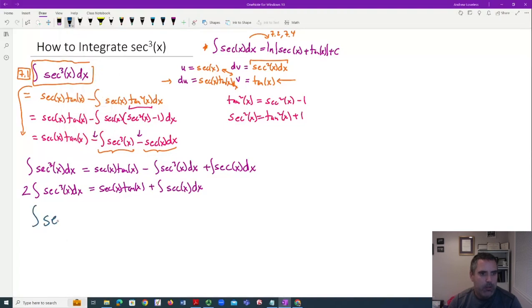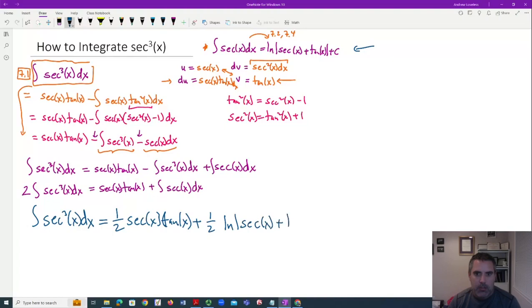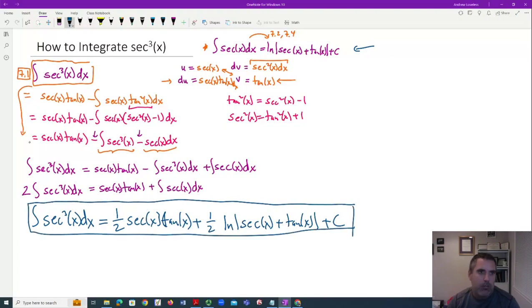The integral of secant cubed of x is going to be 1/2 secant of x times tangent of x plus 1/2 of this. 1/2 of the log of secant of x plus tangent of x plus 1/2 c, but we could define c to be whatever number that is. Done. So that's the idea of reducing this integral. So sort of the key fact is this. Hope that's sort of interesting.